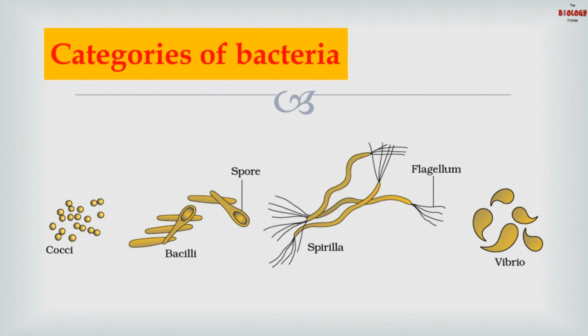When you compare all these 4 bacteria, cocci are the only bacteria that are non-motile. Now, if you look at the picture on the screen, you will find that bacilli have spores. So, bacilli are the only bacteria with spores. You will also find flagellum in spirilla.